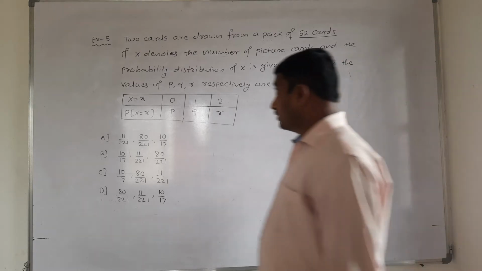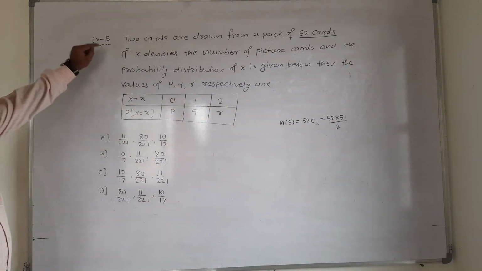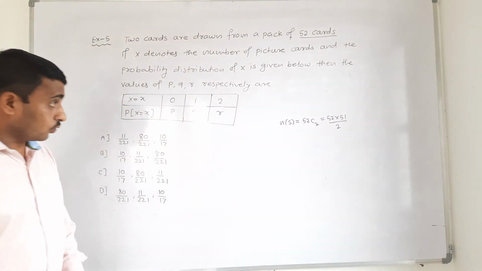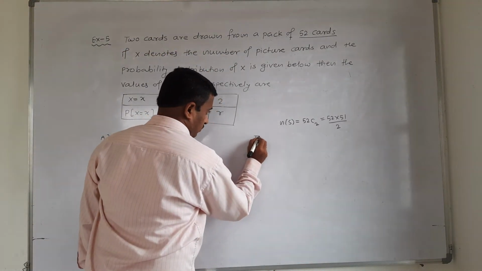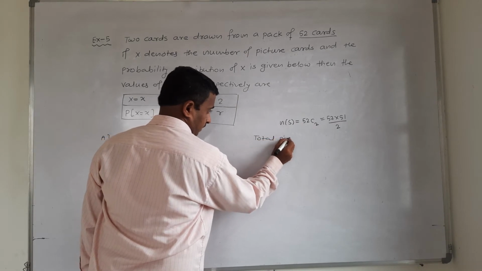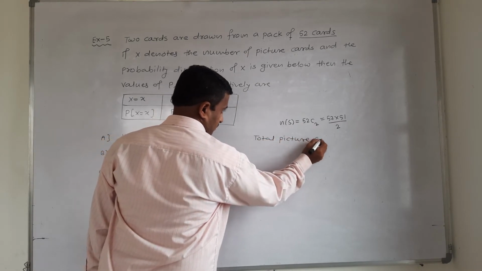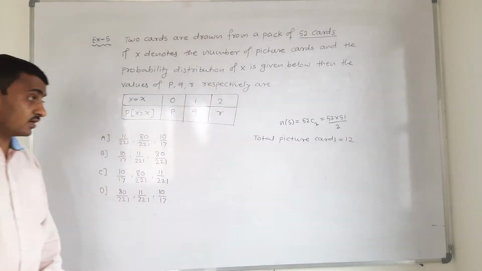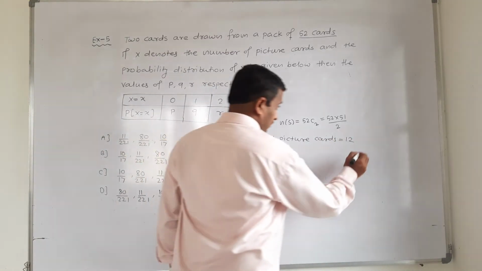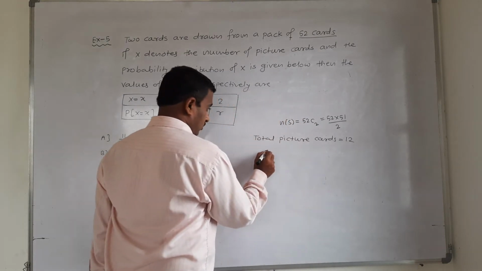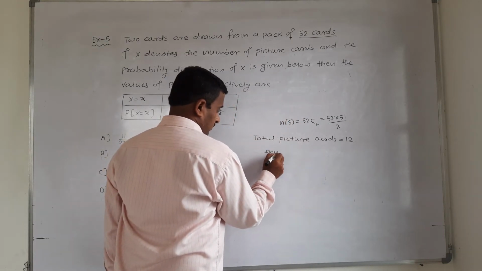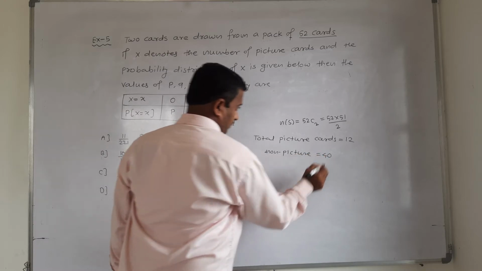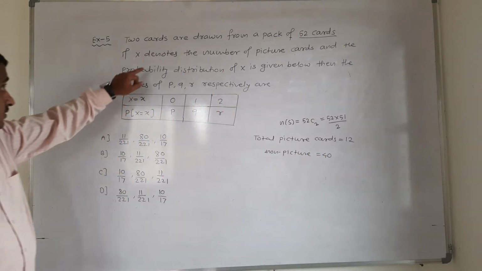Now what is the random variable? Random variable X denotes the number of picture cards. Total picture cards are 12. Therefore, the remaining 40 are non-picture cards. What is asked?